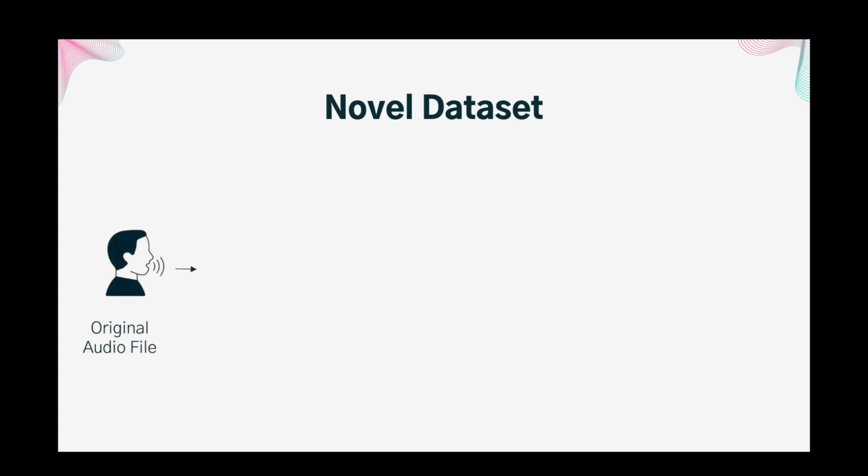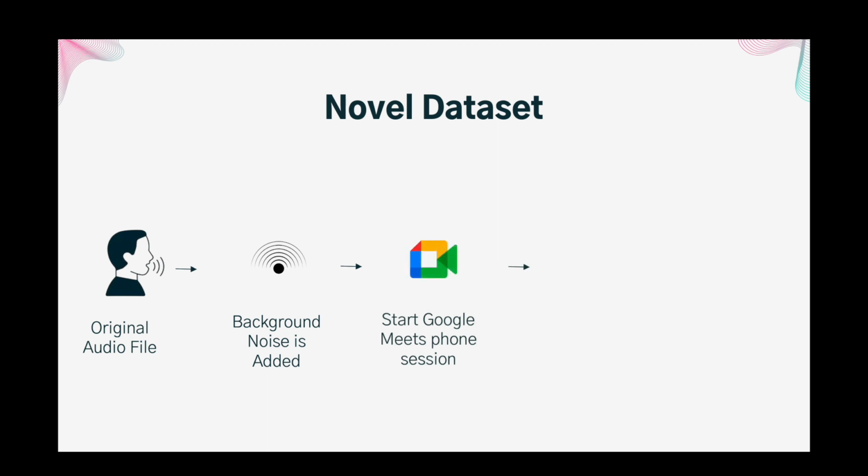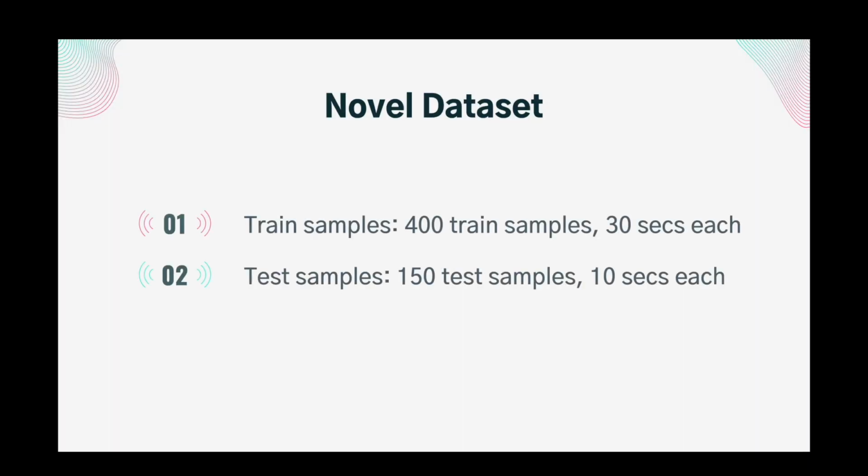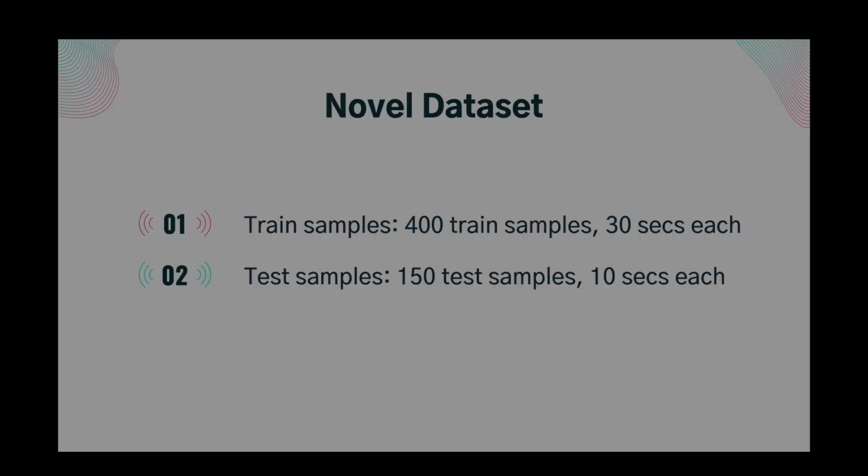A Google Meet session is started and we call into it using a phone. We play a noisy speech audio in Google Meets simulating the background noise. This audio that is relayed to the phone is then recorded, thereby capturing the transmission noise created in the relay process. Overall, we produce 400 training samples, which are 30 seconds each, and 150 test samples, which are 10 seconds each.